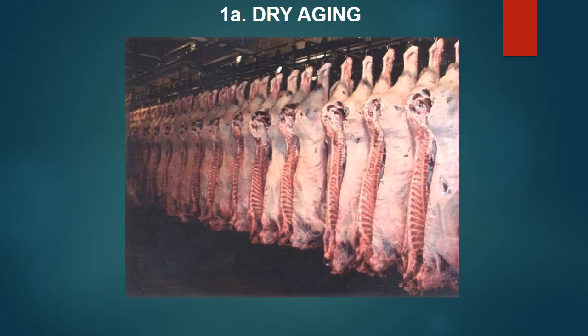This is related to conditioning or aging, which we have discussed in detail in the previous lecture. There are dry aging and wet aging, as I have mentioned. Dry aging means the carcasses are kept in the chill room under air chilling conditions, and you can see the carcasses. Generally they are kept around 4 to 7 degrees Celsius for varying time, about 10 to 15 days, and in this process there will be slow changes and improvement in the tenderness of meat, and it also improves the flavor and juiciness. These details we have discussed earlier.